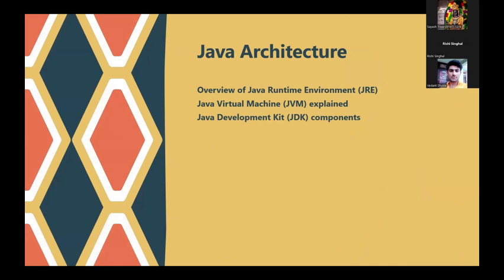Moreover, the most useful ones we'll be seeing are JVM and JDK, because the JVM actually controls all the working process of a Java program, and the Java Development Kit helps us use various libraries and frameworks that make it quite useful for the user to learn it.